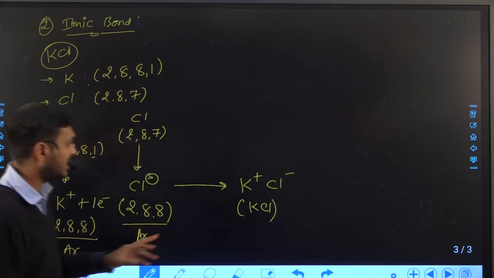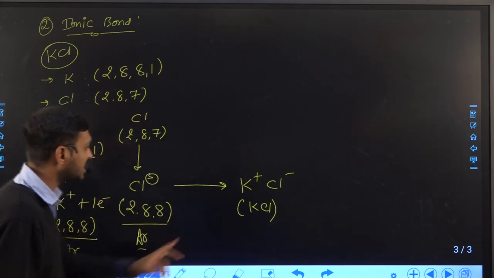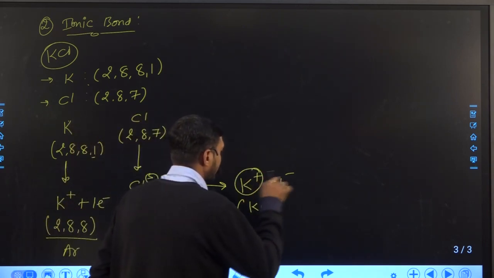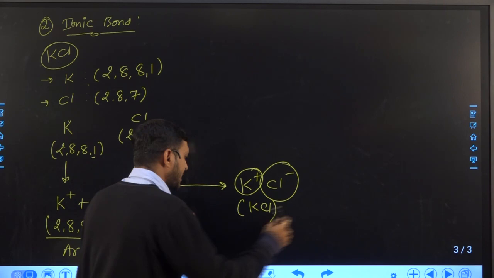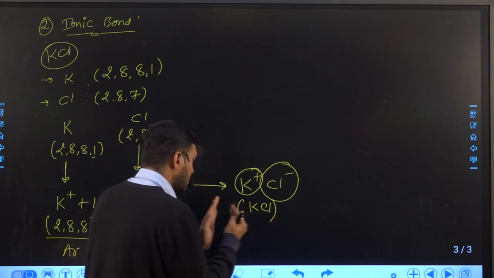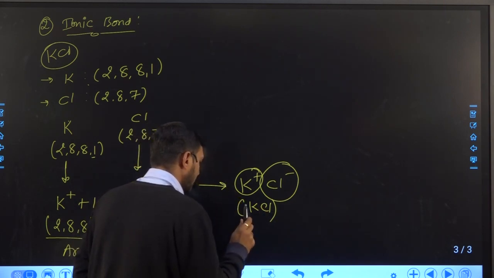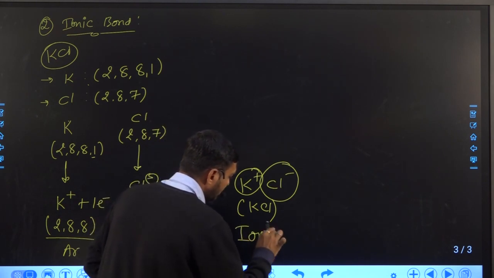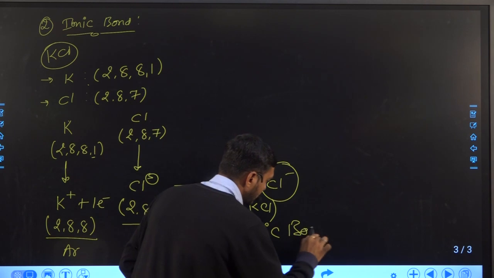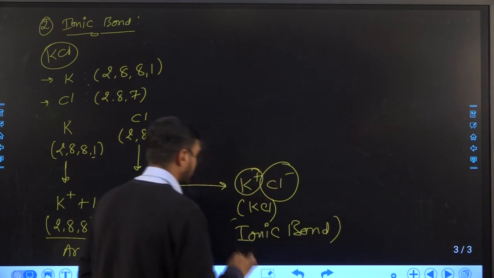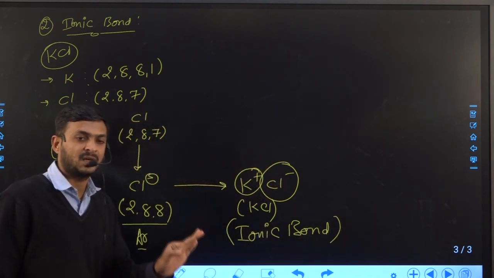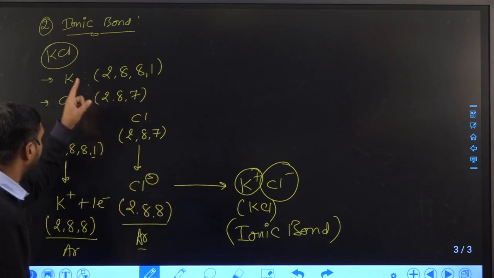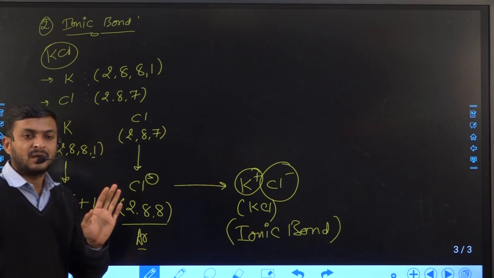So this is how the ionic bond is formed, and this positive ion and negative ion have a tendency to attract and be held together, and this phenomenon is known as ionic bond.